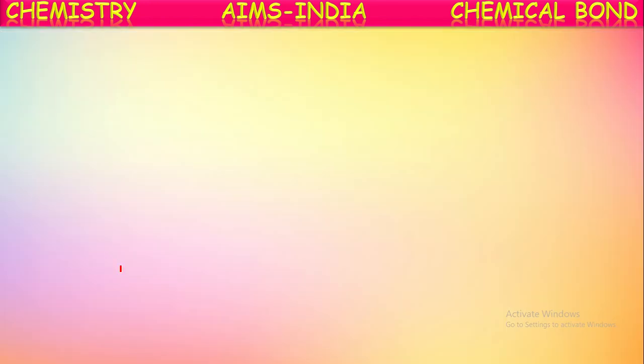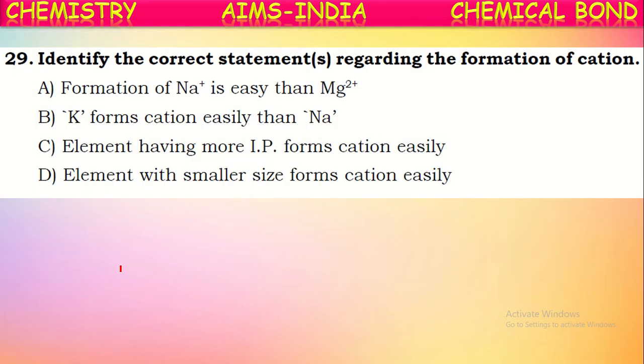Okay, next question. Identify the correct statements regarding the formation of cation. See the first one, formation of Na+ ion is easier than Mg2+. Yes, it is correct, because sodium has only one valence electron. By losing that one electron, it becomes stable. So Na+ is formed easily. Whereas if you see Mg2+, magnesium has two valence electrons.